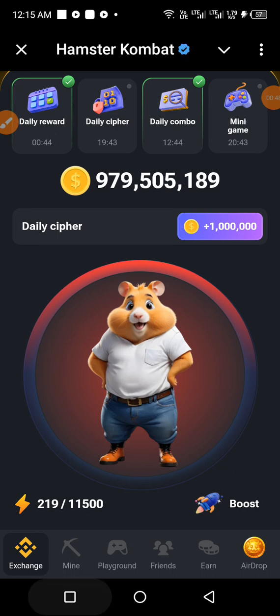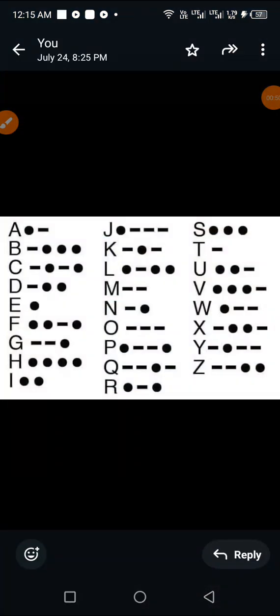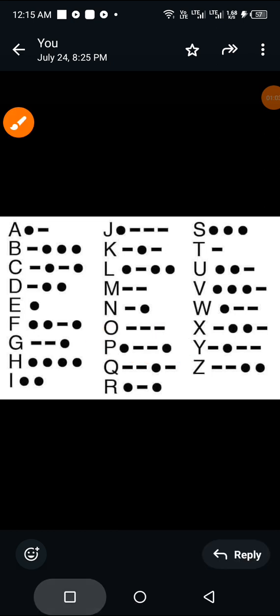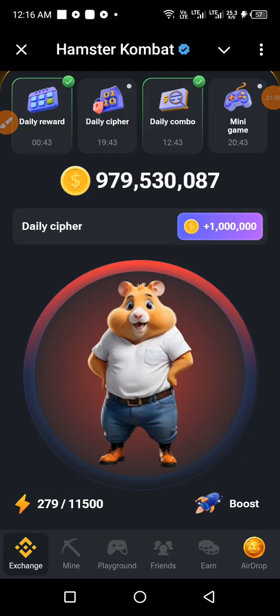How do we spell public? As usual, we consult our Morse code chart board, and we are starting with letter P. So this is how you spell P: dot dash dash dot. Let's do that. Dot dash dash dot. Okay, letter P has been activated. We move on to the next letter.